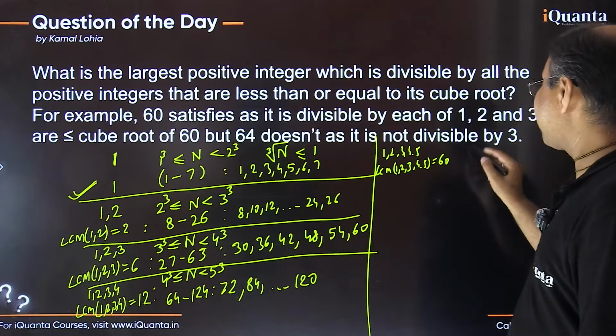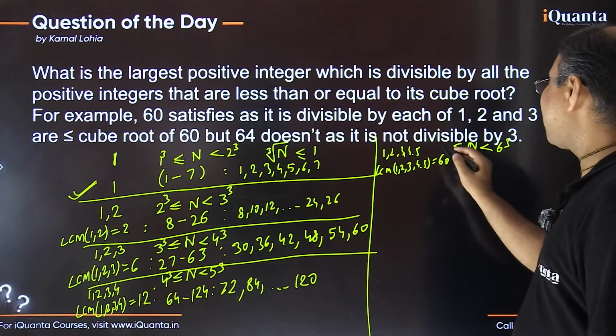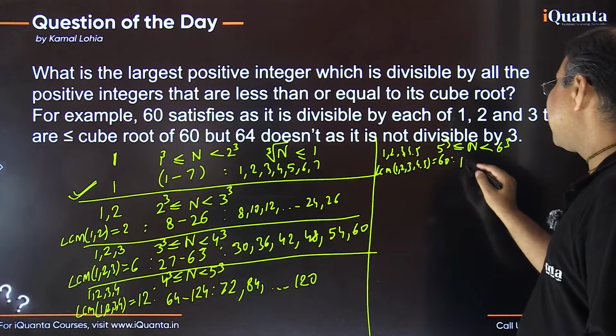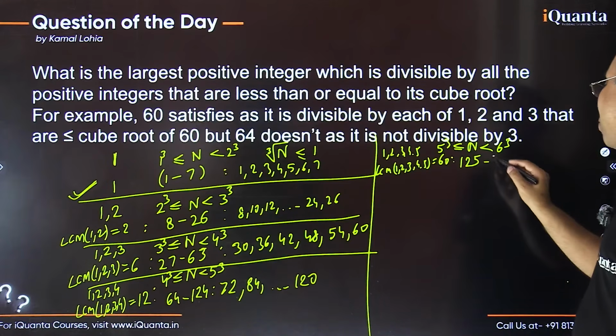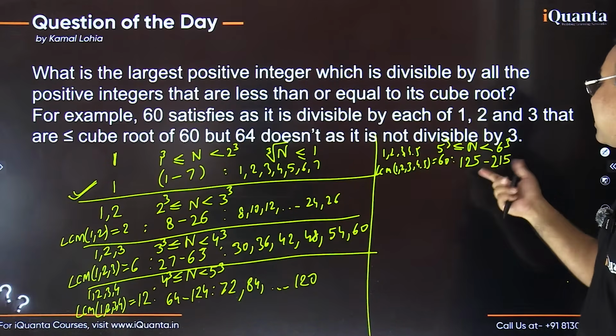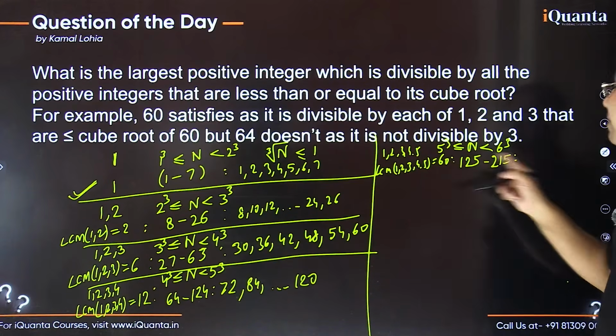And what would be the range of the number? So the number will be less than 6 cube but greater than or equal to 5 cube. So यानी कि number की जो range है वो 125 से लेकर 6 cube is 216. तो 215 तक number could be anything, but in this range the number must be a multiple of 60, then it will satisfy. तो 60 का multiple कौन कौन है जी?